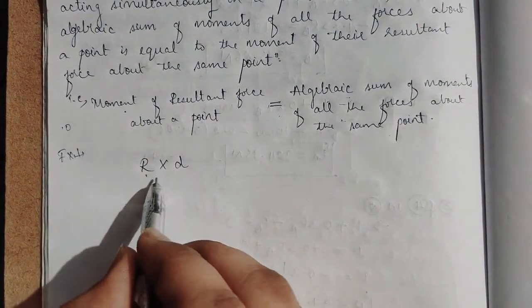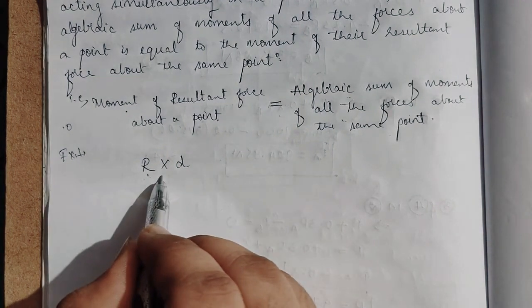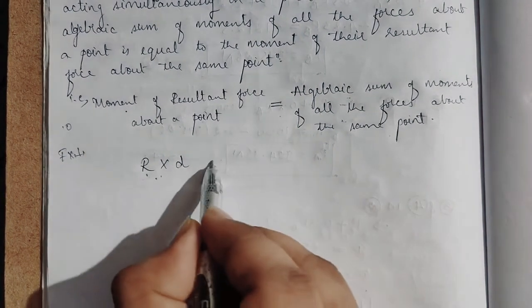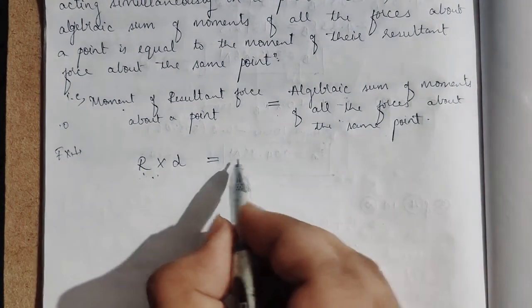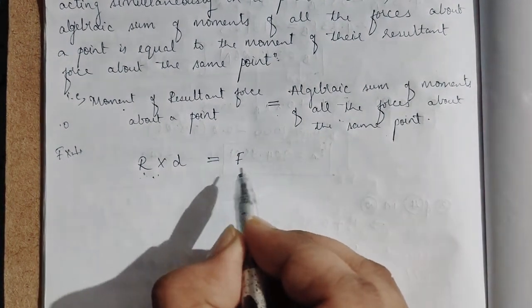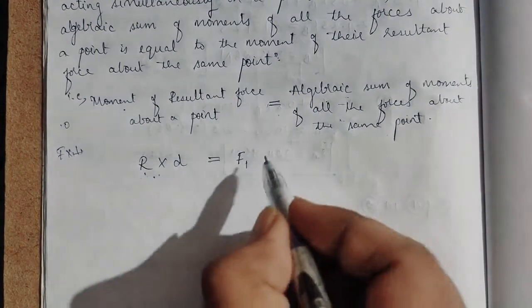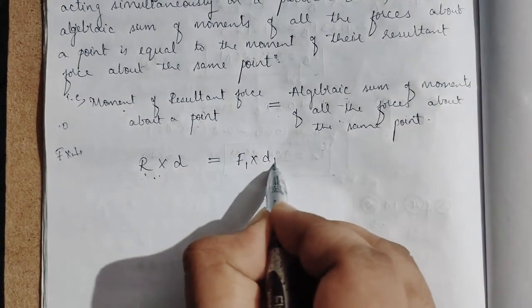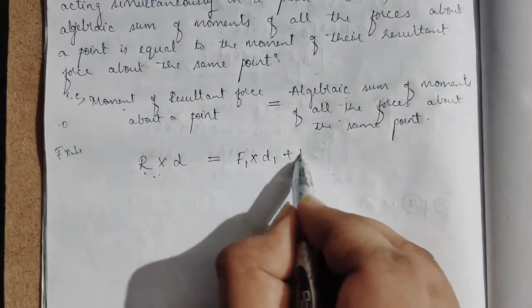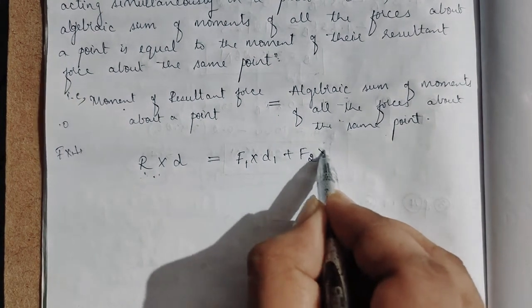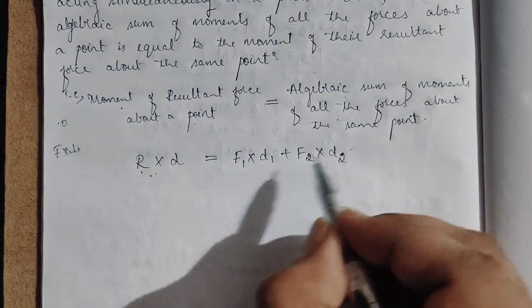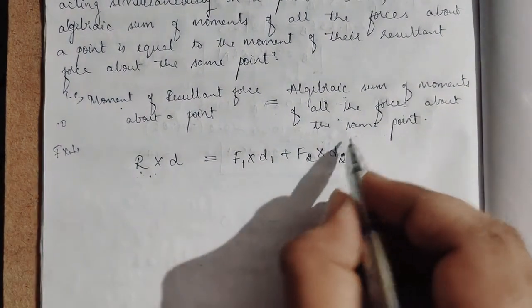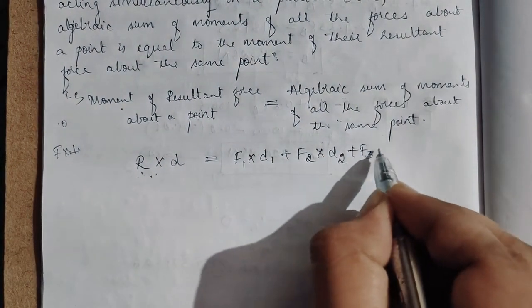R into D is the moment of the resultant, which is equal to the algebraic sum of all the moments. Let F1 be one force, so F1 into D1, let D1 be its distance, plus F2 be another force, let D2 be its distance from the same point O, plus F3 into D3.